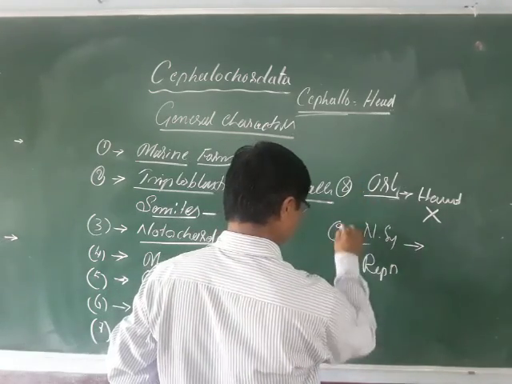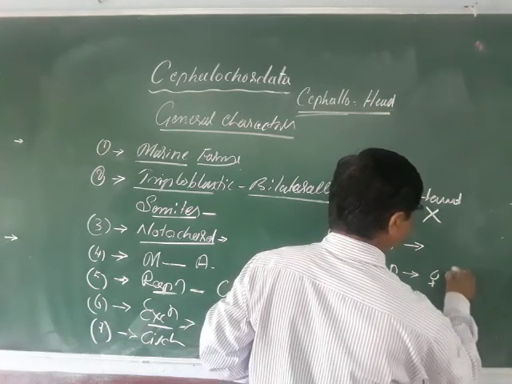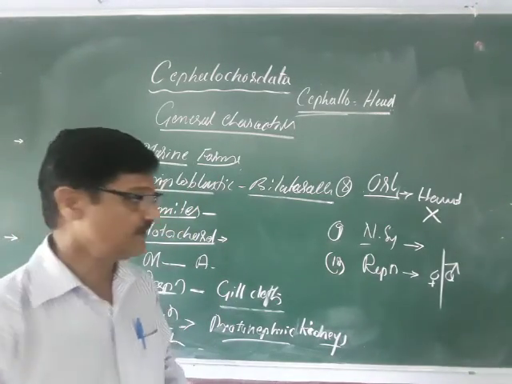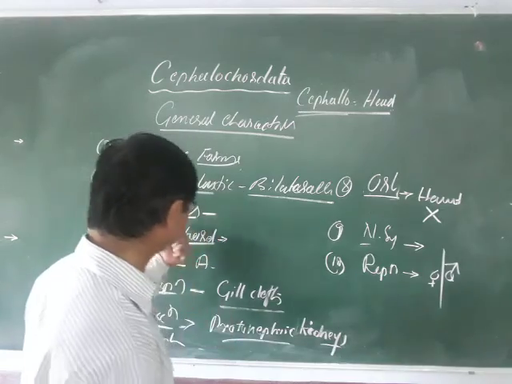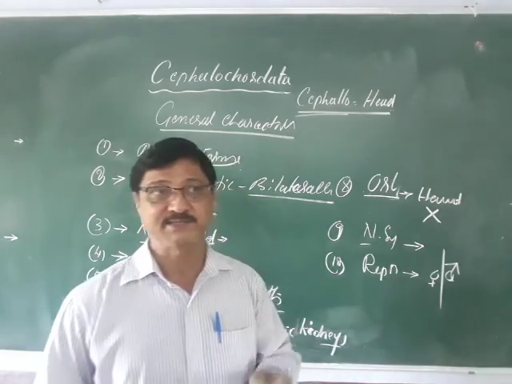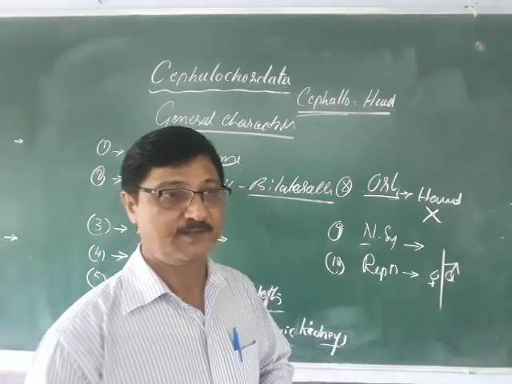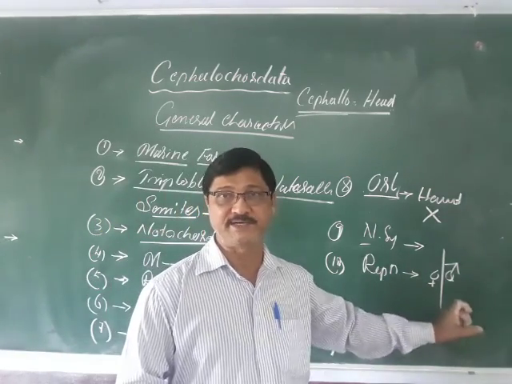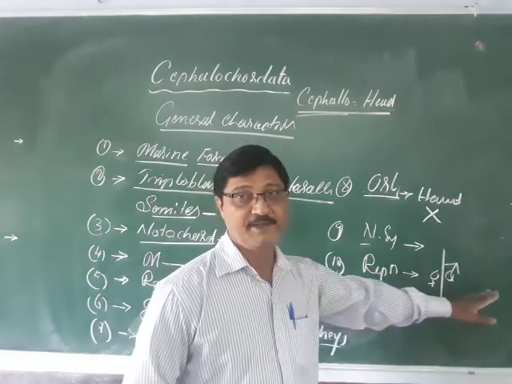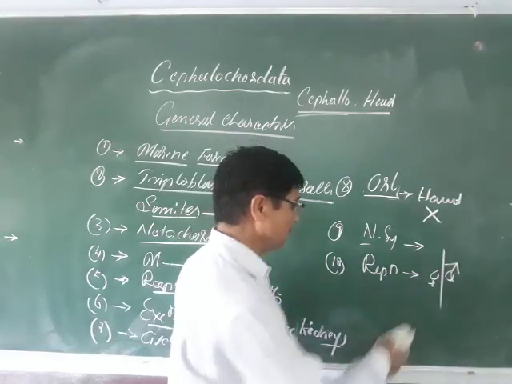Reproduction means sexes are separate, or unisexual forms. Sexes are separate means male and female are separate, and this shows the presence of gonads in the somite-like structures. Somite-like means the segmented body, and there you are able to see the gonads. Only during the breeding season are we able to make out the development of the gonads, and on that basis you identify male and female.